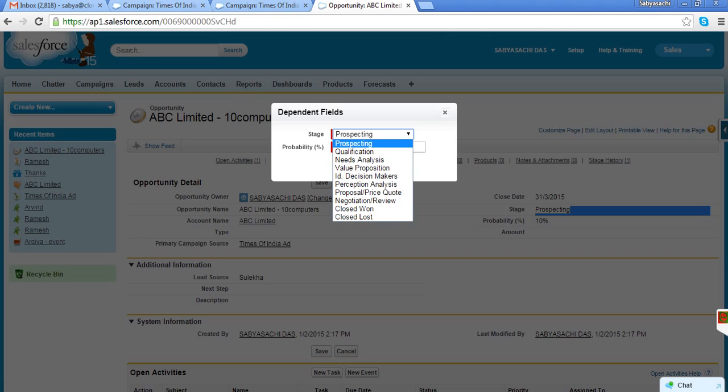After that somebody called and they discussed your requirements, they did need analysis, and based on that they scheduled one demo class. Once the demo class was done, then there was a pricing discussion, proposal, then finally there was a registration. So that is the sales process.